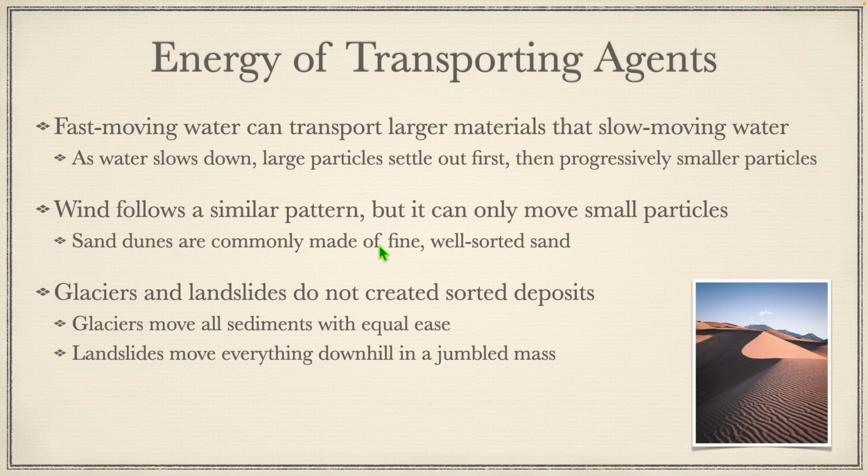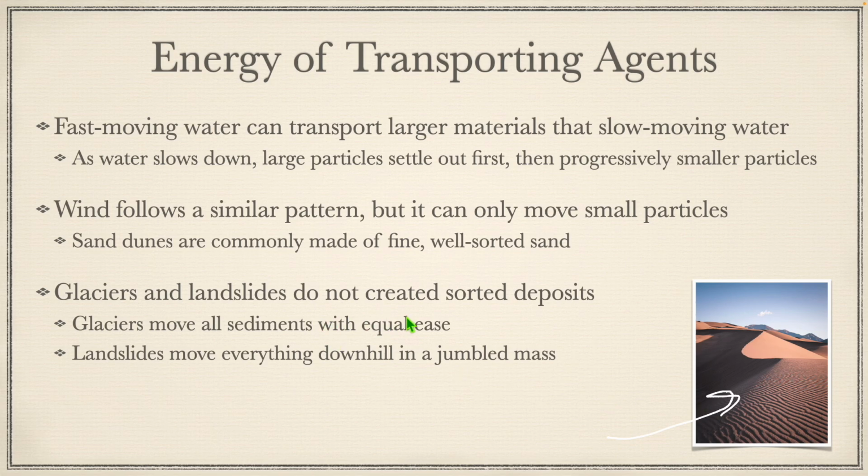Sand dunes are commonly made of fine, well-sorted sand. So you have very fine, well-sorted sand in these sand dunes, bigger particles on the bottom, smaller particles on top. You can have material here eroding uphill, like you can have sand blown from the bottom of the sand dune up towards the top of the sand dune.